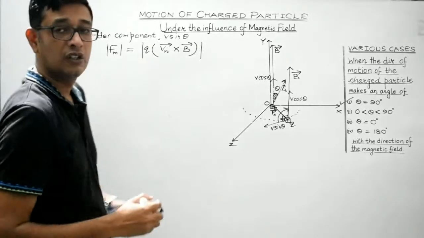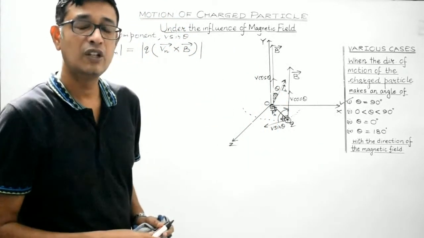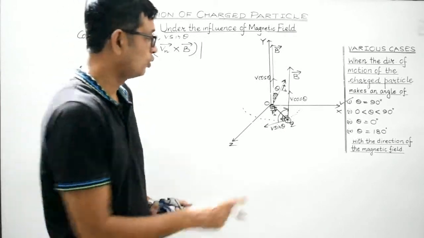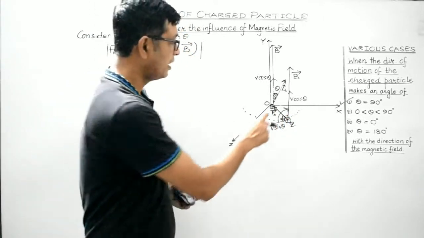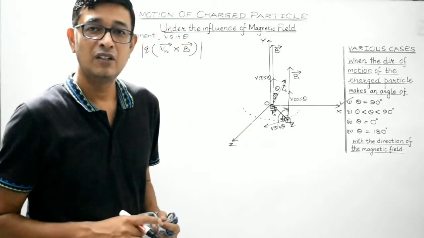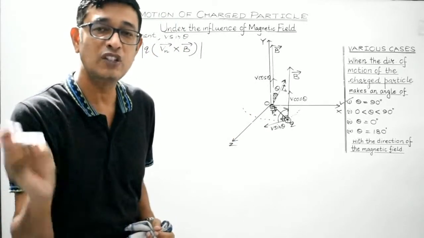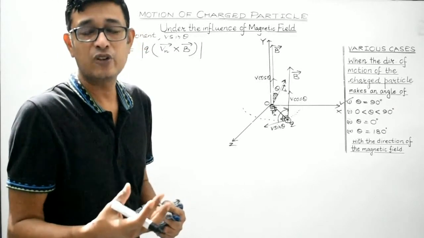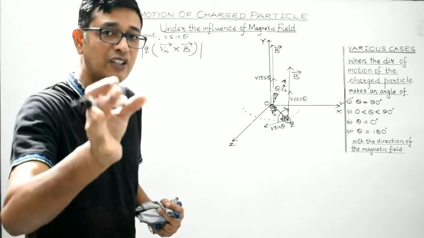And this force, which acts along the radius towards the center, will provide the charged particle the necessary centripetal force. Students, this force Fm is acting perpendicular to v sin theta. Therefore, this force Fm will not result in any change in the magnitude of the normal component of velocity. Instead, it will continuously change the direction of motion of the charged particle.